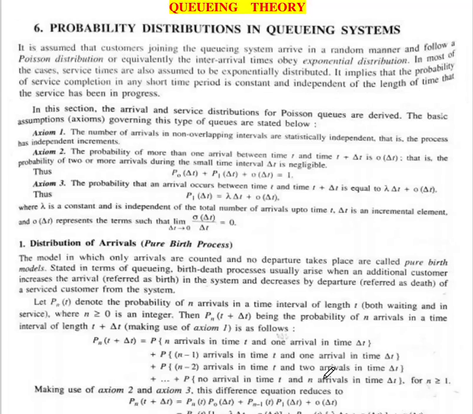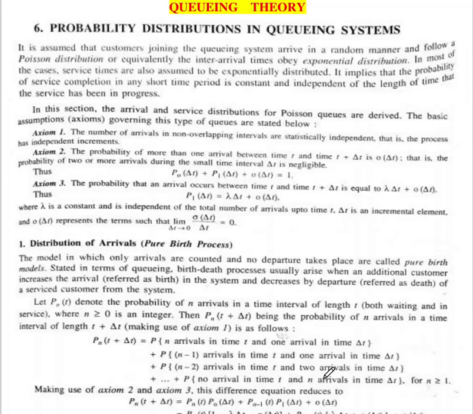In the probability distribution queuing system, customers come in a random manner and follow the Poisson distribution. Generally, service times are assumed to follow the exponential distribution.